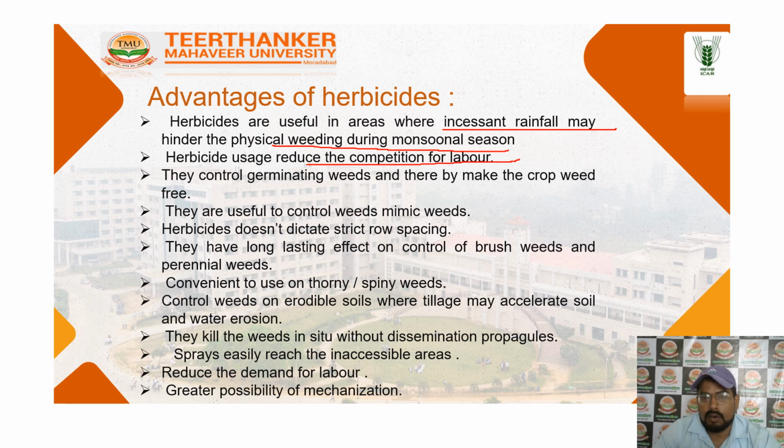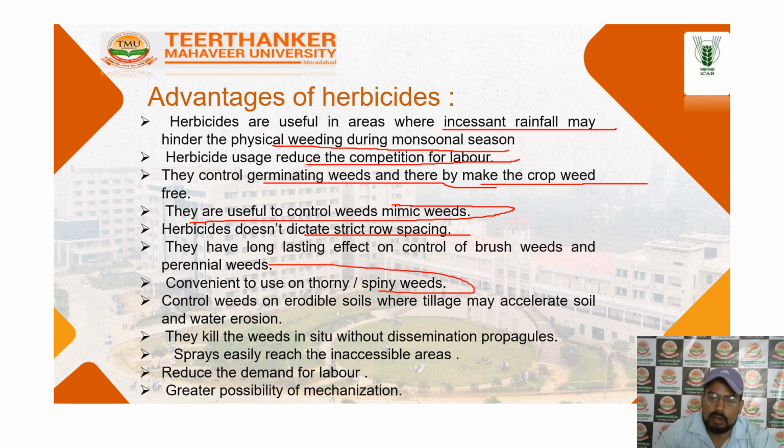Next one is the control of weed germination along with the crop, so weeds are controlled before weeding, such as pre-emergence or after seeding. Next is the control of weeds that mimic the crop. The herbicide does not damage the crop rows. Next one is the convenient control of thorny, spiny weeds.